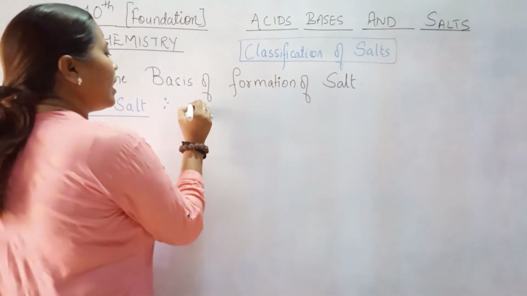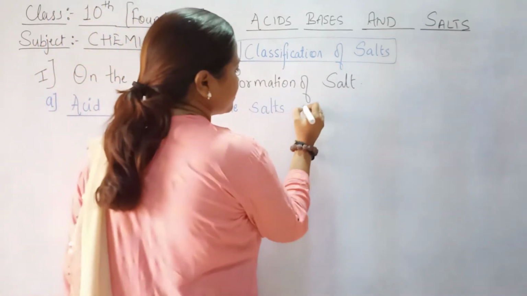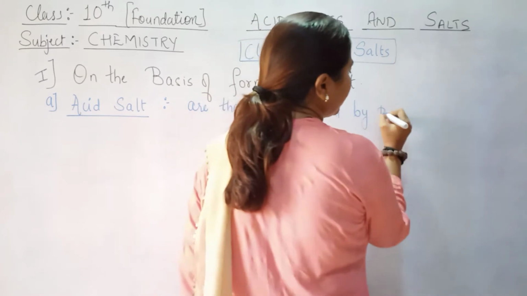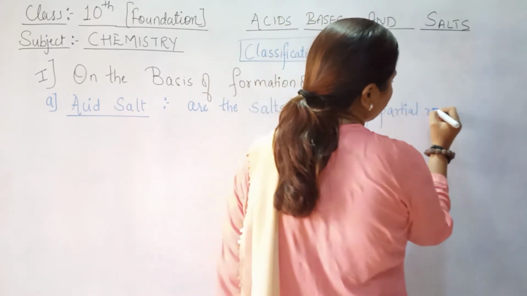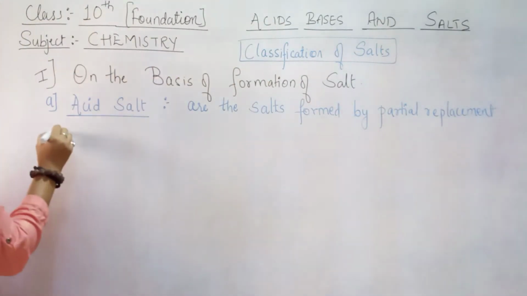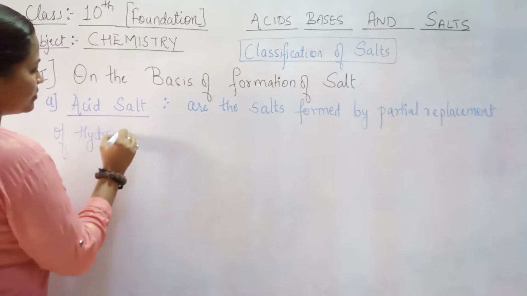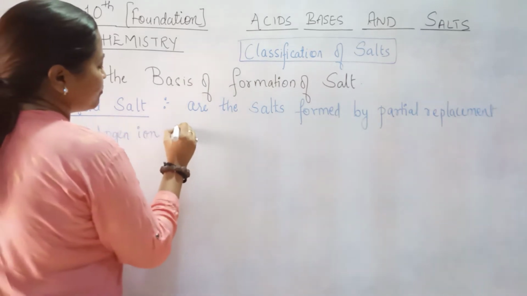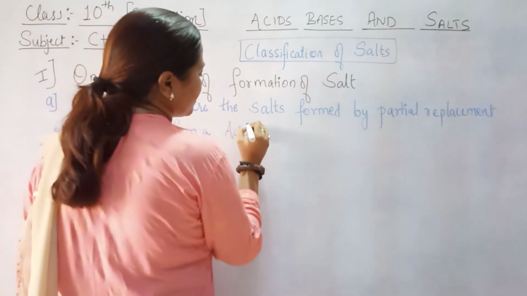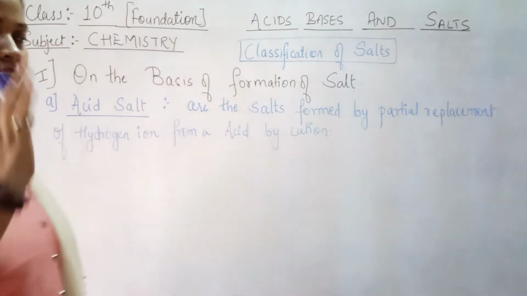Acid salts are the salts formed by partial replacement of hydrogen ion from an acid by cation. So let's take an example.